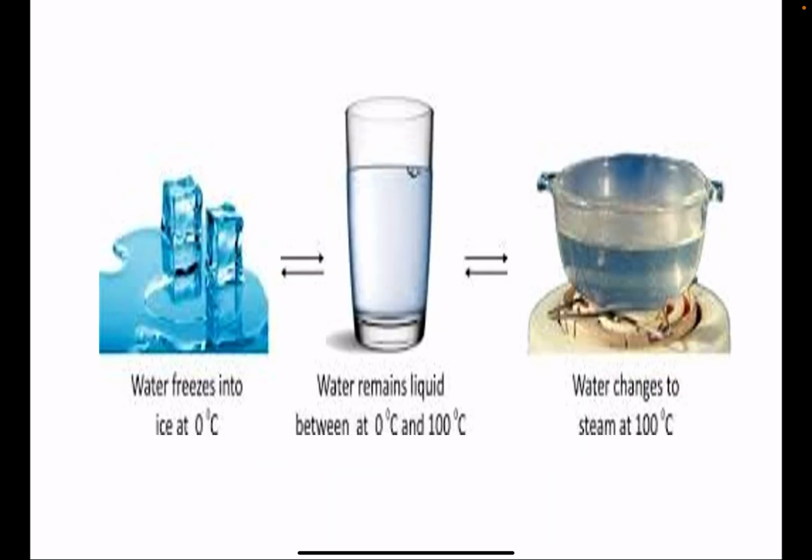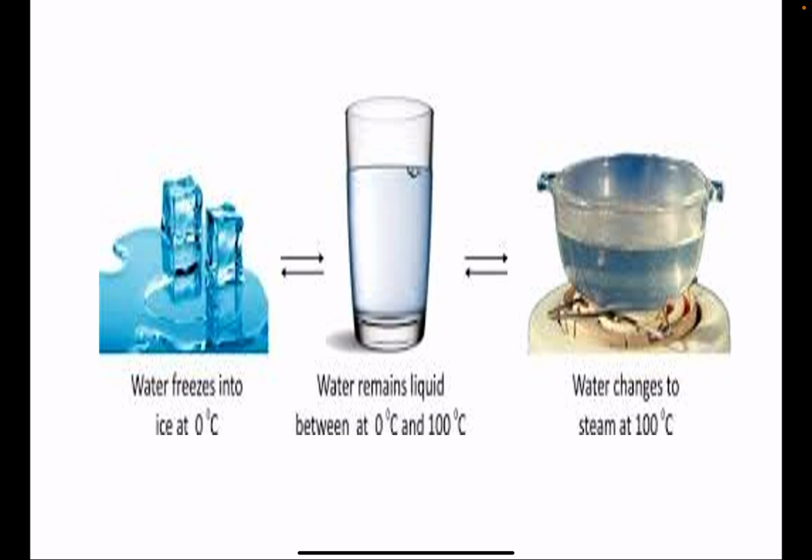See in this picture. In the middle you can see a glass of water. This water remains liquid between 0 degrees and 100 degrees centigrade. You need not worry much about degrees just now. Just understand that at room temperature it is liquid. But when you put it in the freezer, it becomes ice. And if you put it on a gas stove and boil it, it will change into gas form.